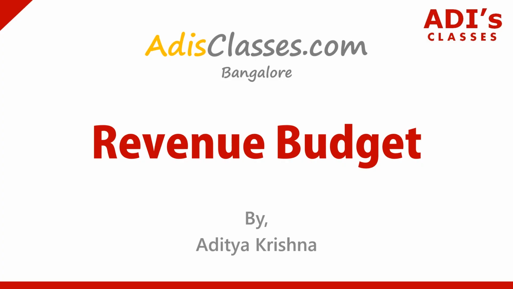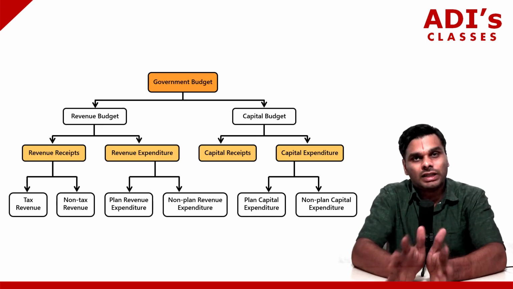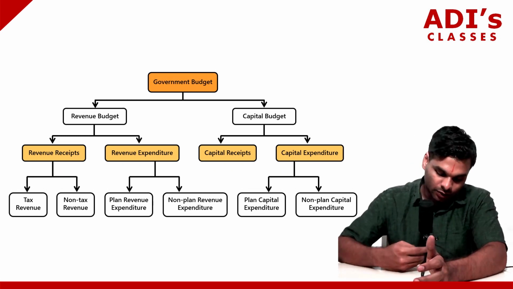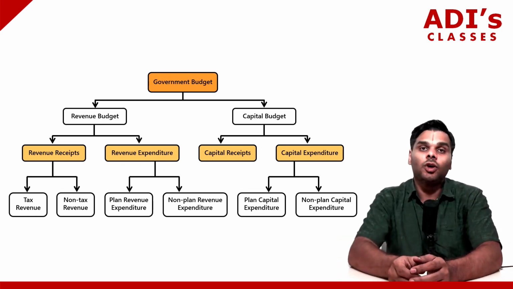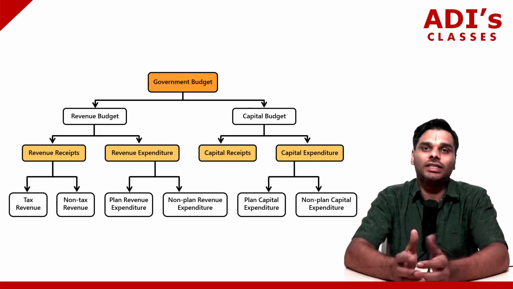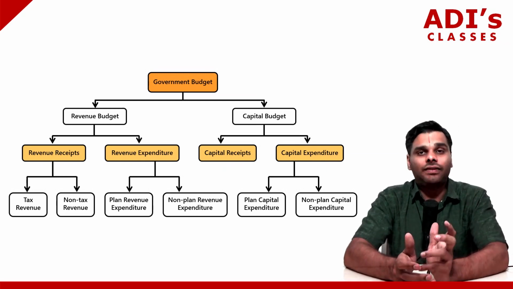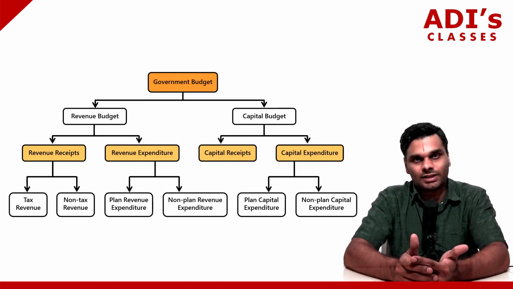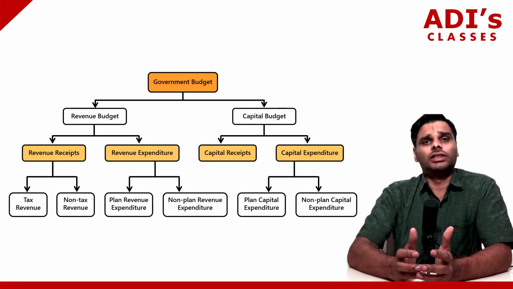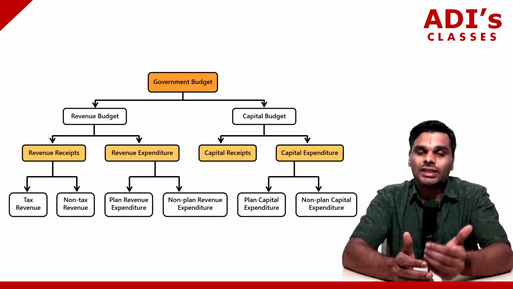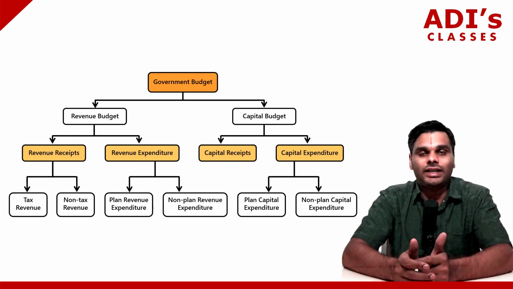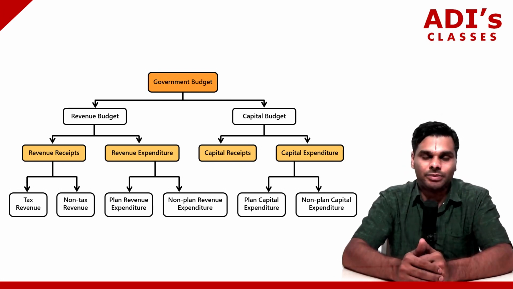In the previous video, we started discussing the government budget, and we saw that there are two kinds of budgets within the government budget, called the revenue budget and the capital budget. In this video, we're going to discuss them. The revenue budget contains revenue receipts and revenue expenditure. Revenue receipts are classified into tax receipts and non-tax receipts.